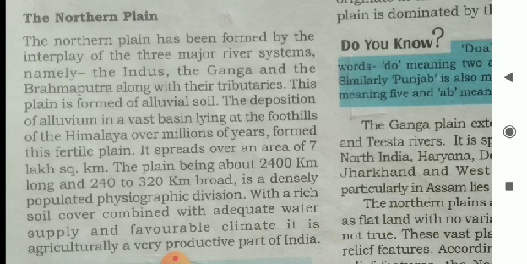Northern Plains is the area where we live, that is known as the most fertile region of the country, rich in alluvium. Different types of rivers flow from this side. After having discussion, we shall get much more about the northern plains.